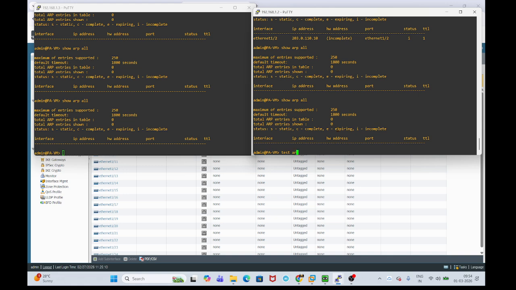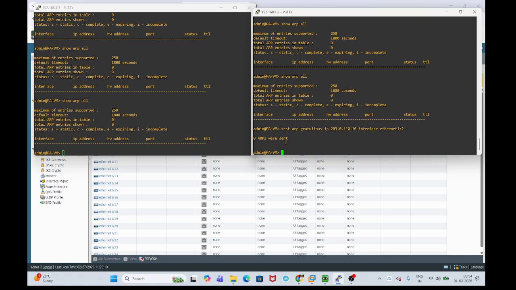Here also we can generate the gratuitous ARP. Test arp gratuitous, IP, which is our destination, 203.0.110.10, and interface Ethernet 1/2. So here also zero ARPs were sent. While we are initiating the gratuitous ARP, we are unable to send or request the ARP from the peer firewall.